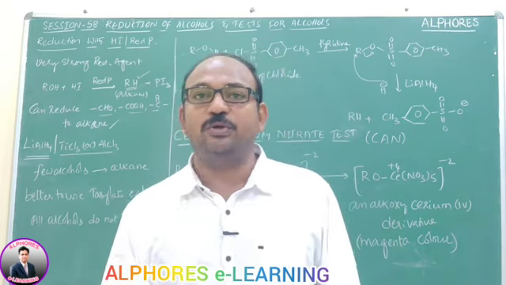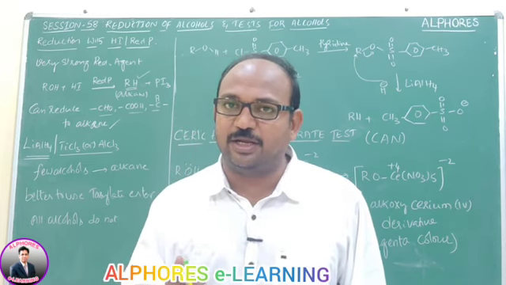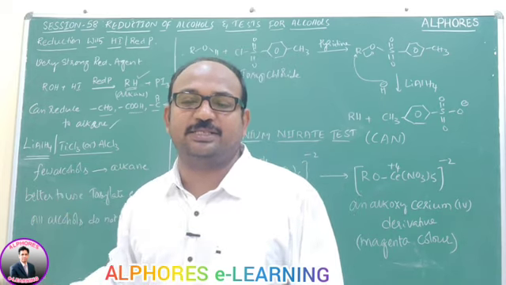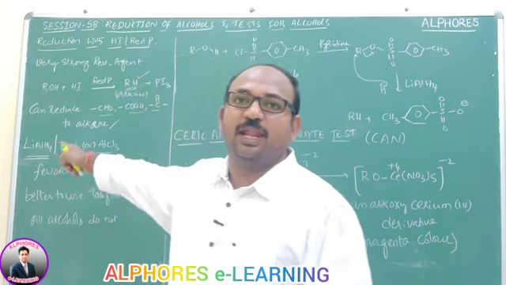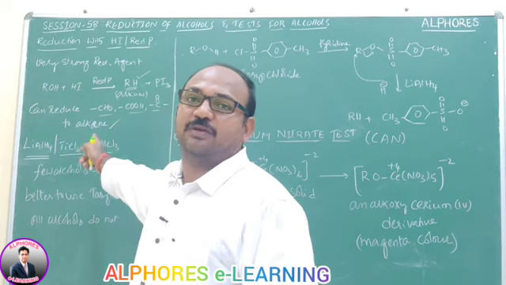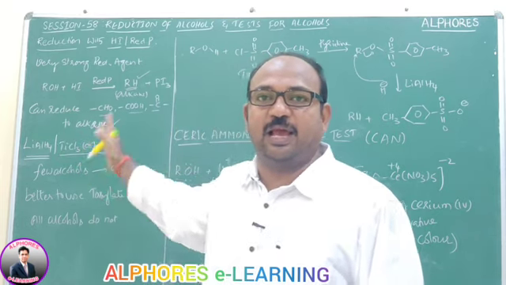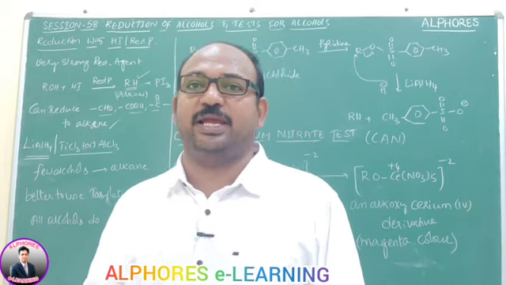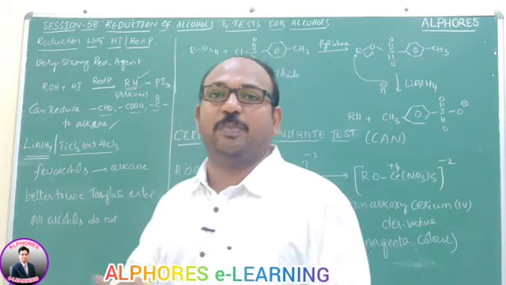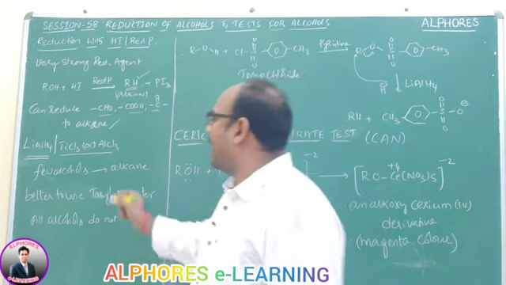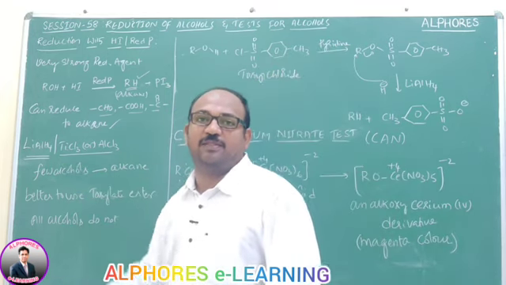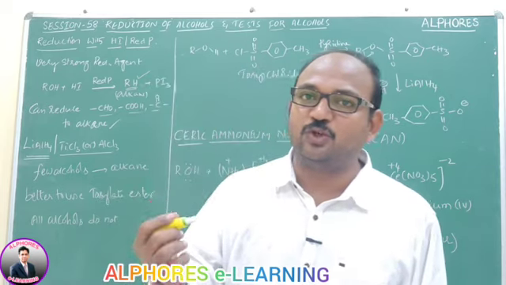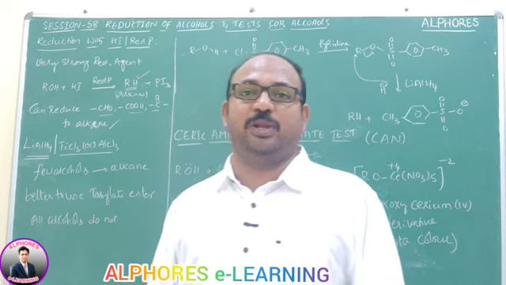So for that, what do we have to do? First, we need to convert that alcohol into a tosylate ester. Tosylate esters can be easily reduced by lithium aluminum hydride in presence of AlCl3 or TiCl3. I am repeating, all alcohols may not be reduced by lithium aluminum hydride because the OH group is there, and the OH group directly cannot be reduced by lithium aluminum hydride.